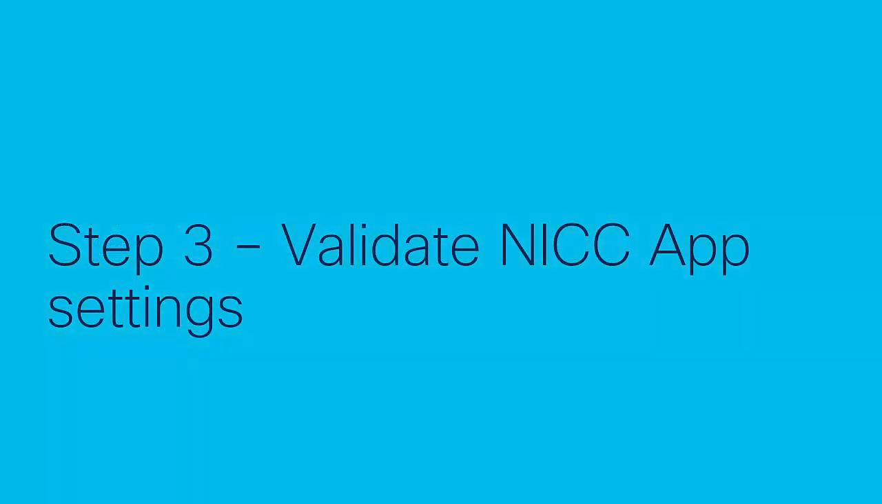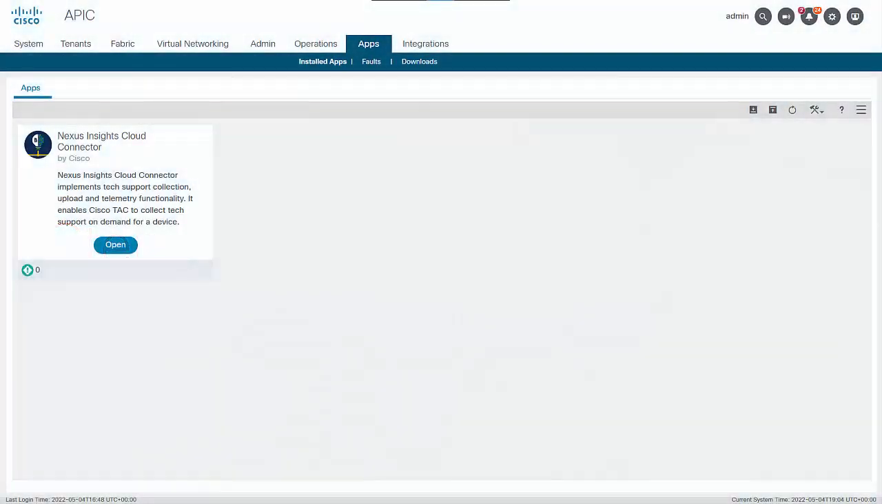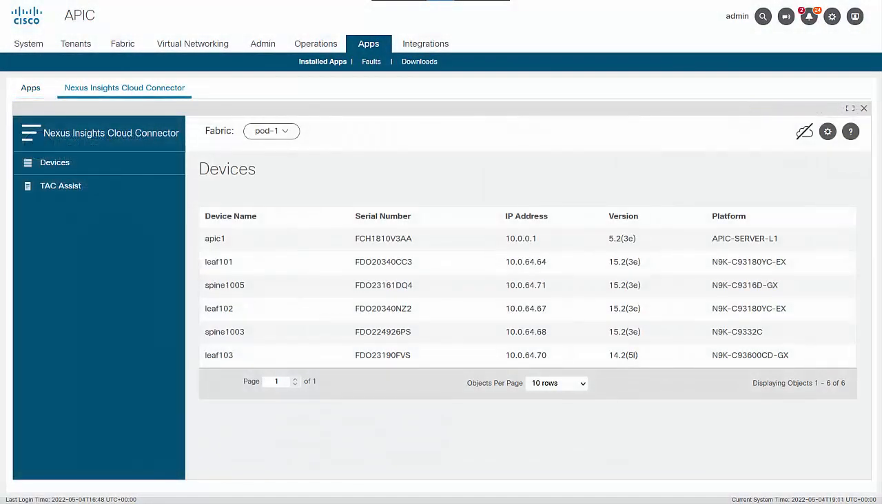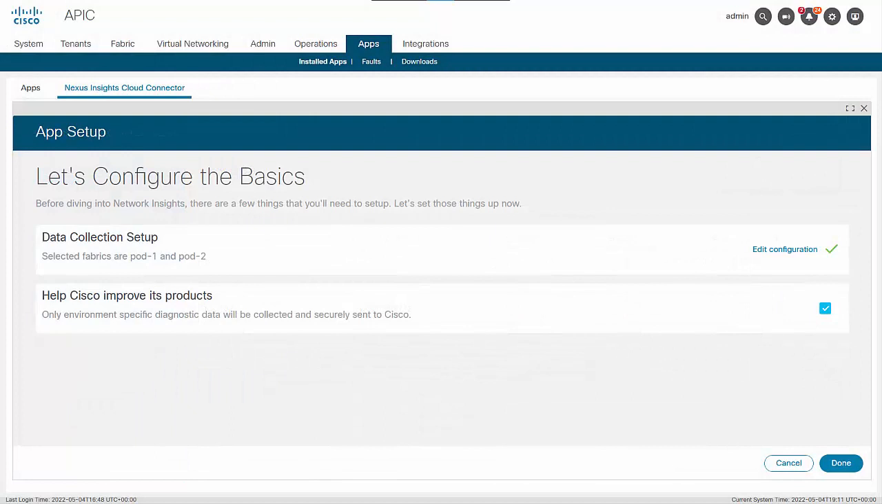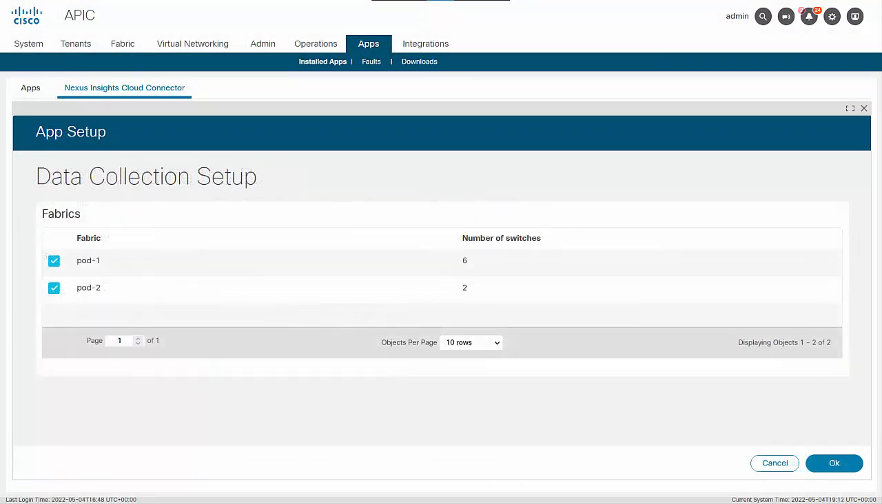Step 3. Validate NICC app settings. Once the app has been updated, you can click Open to view the current app device settings. The gear icon will allow you to revalidate the data collection setup, at which point you can define which pods you would like to enable for monitoring.